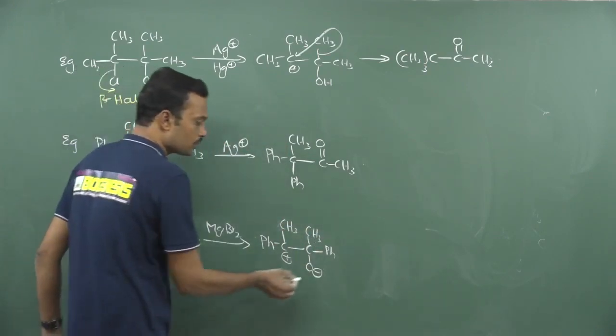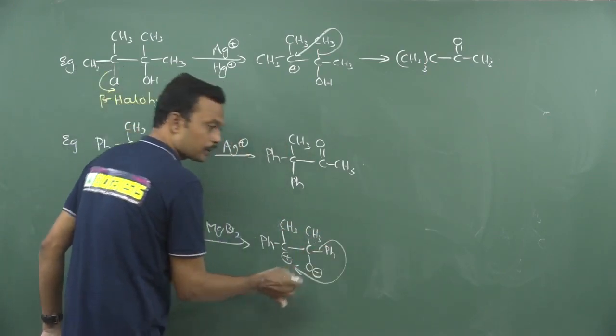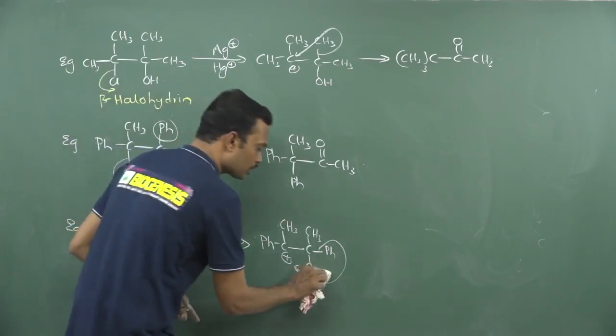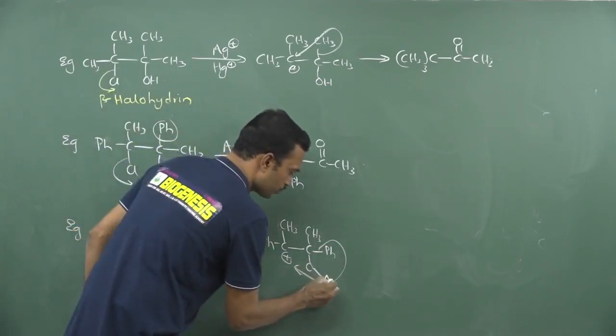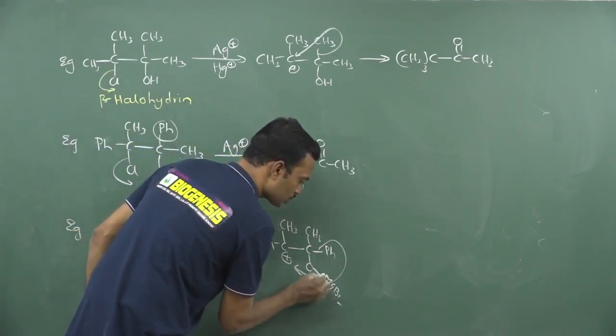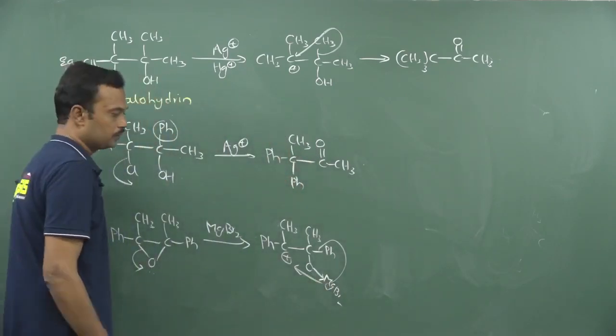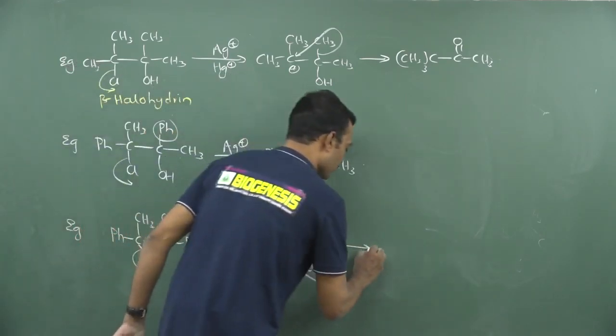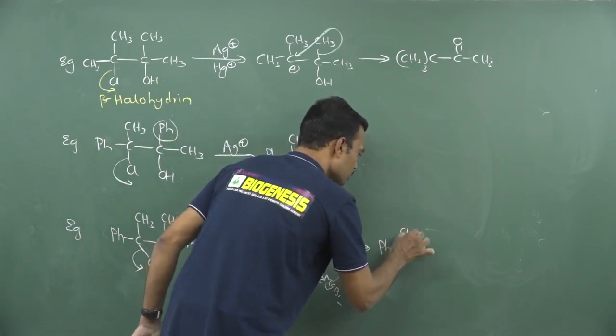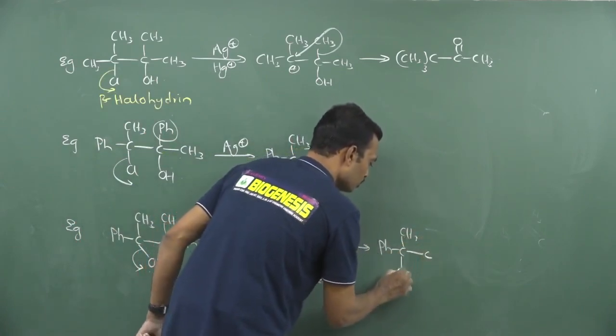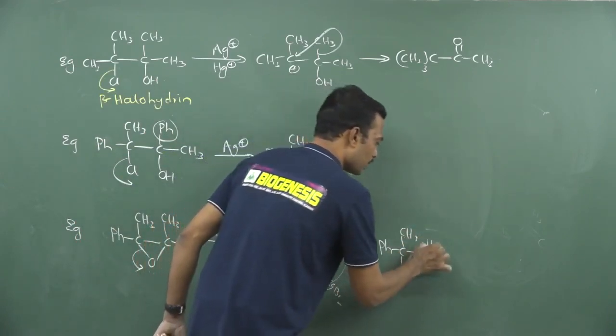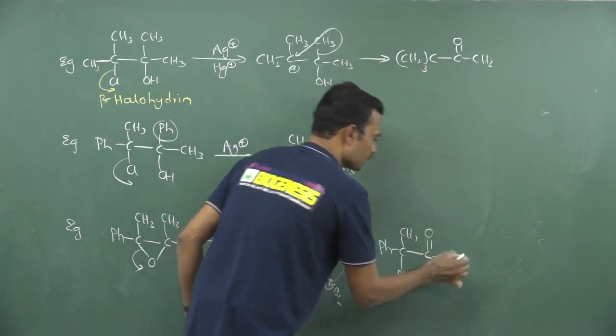Then finally what happens, see, this phenyl migrates from here to here. This is completely coordinated to magnesium. So we can write it like this, MgBr2, this is a coordinate link with magnesium. Then finally this phenyl migrates from here to here, this is CH3, now this is Ph and this carbon carries C double bond O and this is CH3, that is the answer.